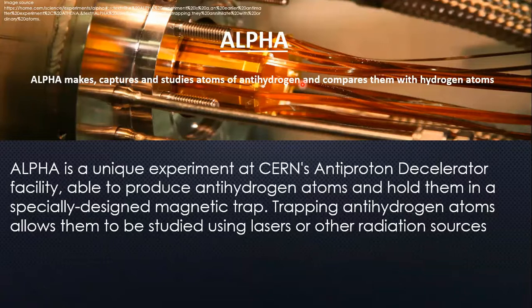As you know, when matter and antimatter combine, they will annihilate and destroy each other and produce energy. So this anti-hydrogen is stored in a magnetic field. ALPHA is a unique experiment at the CERN Antiproton Decelerator facility, able to produce anti-hydrogen atoms and hold them in a specially designed magnetic trap. Trapping anti-hydrogen atoms allows them to be studied using lasers or other radiation sources.